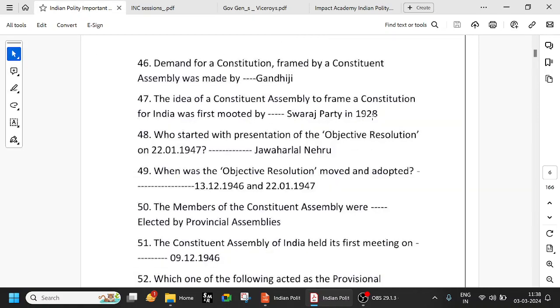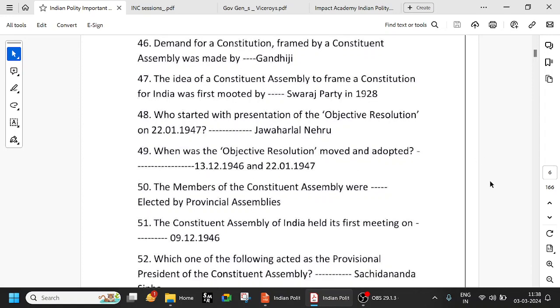Swaraj Party 1928. Then came the presentation of the objectives resolution by Jawaharlal Nehru. Very important: who presented the objectives resolution? Jawaharlal Nehru. When was the objective resolution moved and adopted? Between December 1946 and January 1947, 22/1/1947.